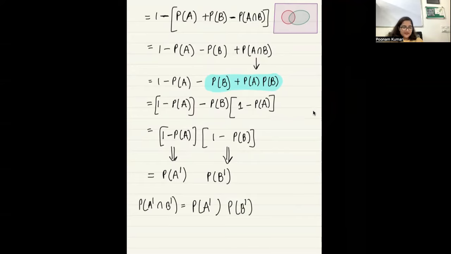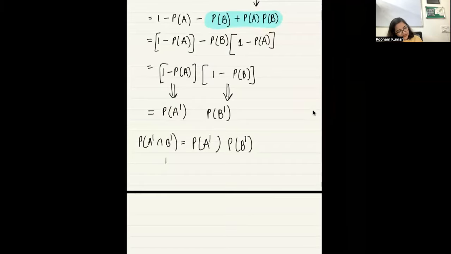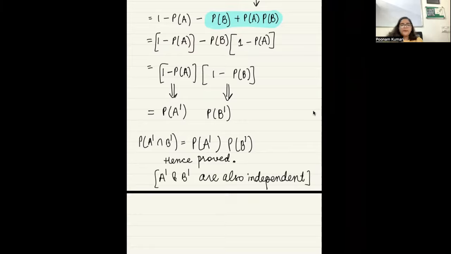Hence proved. What have we proved? That A complement and B complement are also independent. Is that okay? This is how you have to do it. Okay? Is it clear? Very nice, very good.